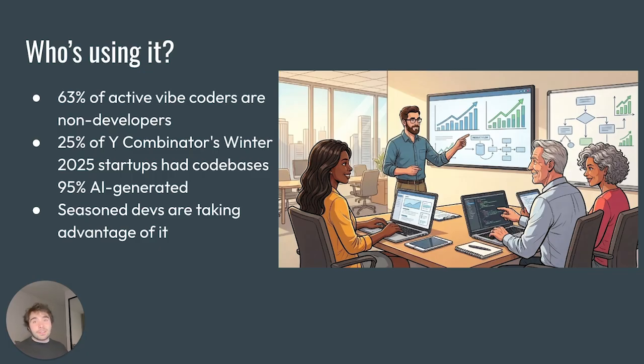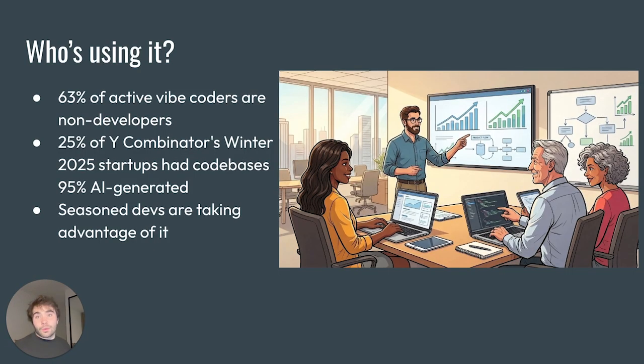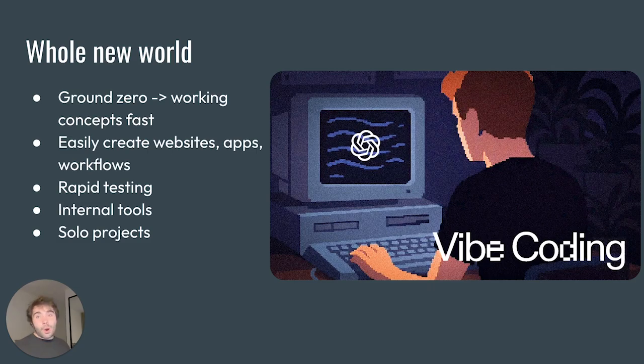Even seasoned devs are using things like GPT Codex, Google's Anti-Gravity, Cursor, Claude Code. They're using all these different tools to accelerate their work and pump out these really cool projects. And the cool thing is, it's opened up a whole new world. People can go from zero to hero pretty quickly. They can go from planning their project to having a working draft in minutes.